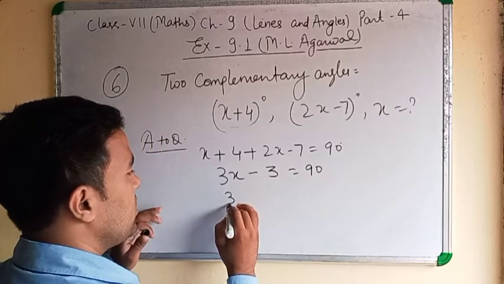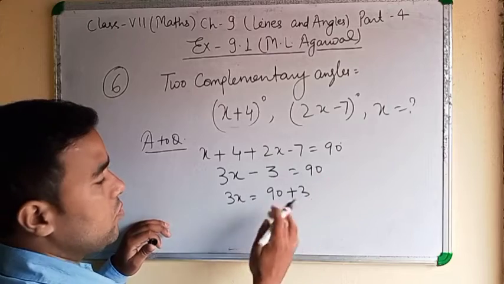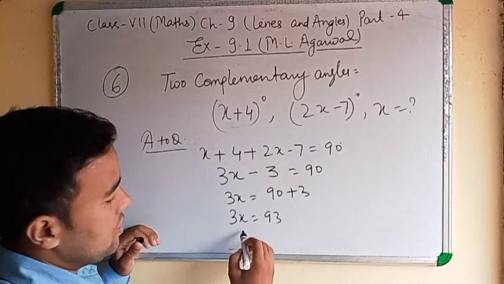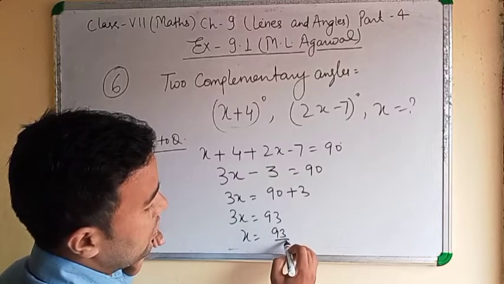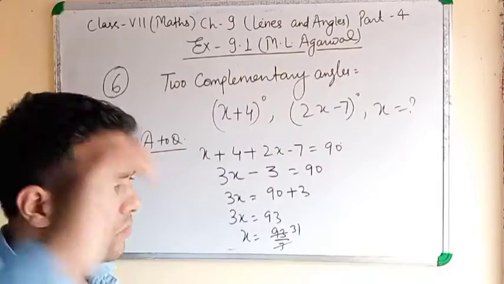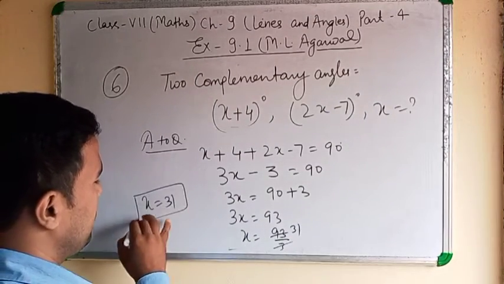By transposition, 3x equal to 90 plus 3, the sign will change. 93. Then x equal to 93 by 3. 3 threes are 9, 3 ones are 3. Then x equal to 31. Clear?